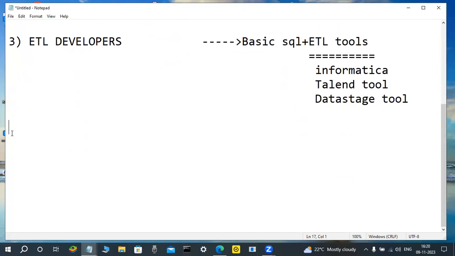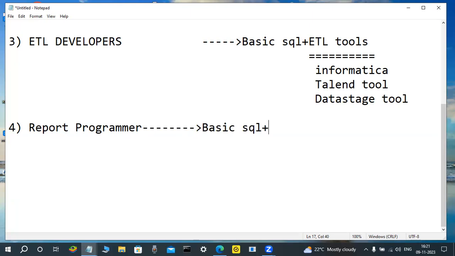Again, not only that one. Another type of persons are there, that is reporting programmers. Reporting programmers, data analysts actually. Those persons are the same as the previous case. On the data warehouse side, minimum basic SQL knowledge is enough. PL/SQL not required.